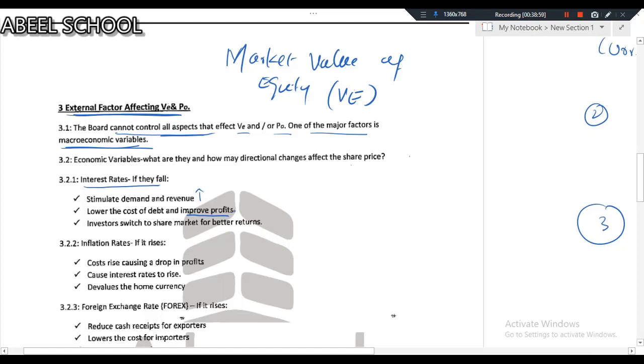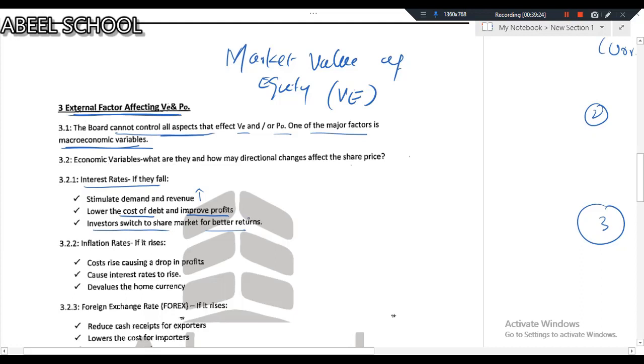The second benefit is lower cost of debt and improved profits. Obviously, if the interest rate falls, then the cost of debt will fall. For example, in the past, organizations took loans and used to pay 10% on them. But nowadays, if the interest rate is only 5%, then if they take a loan today, they will be paying just 5%. So lower cost of debt improves your profitability. Investors also switch to the share market for better returns.